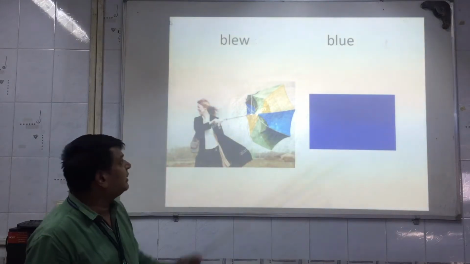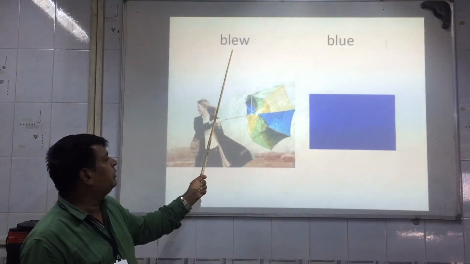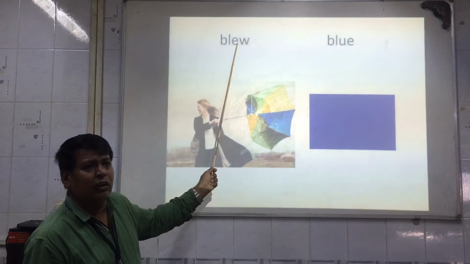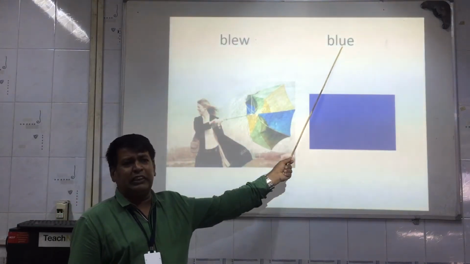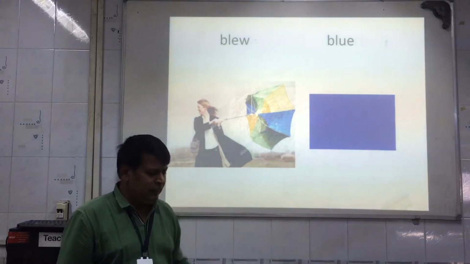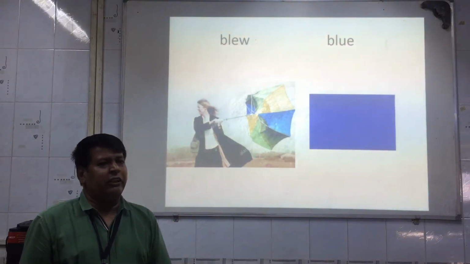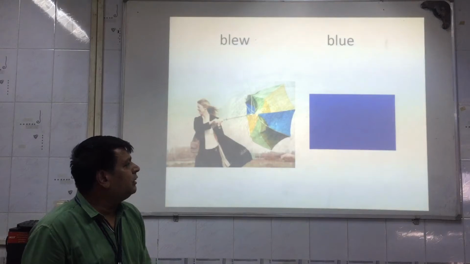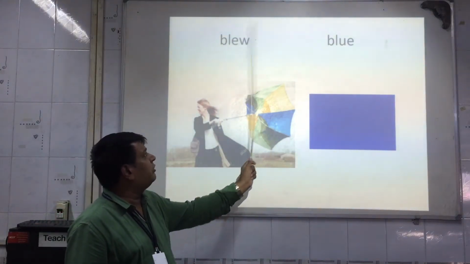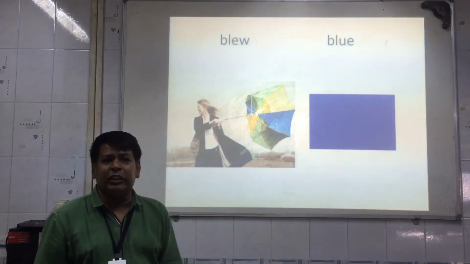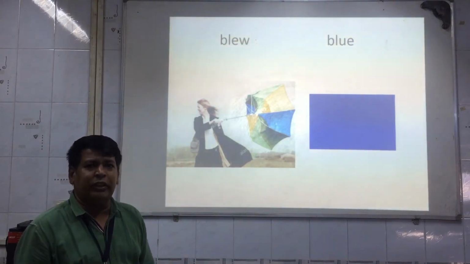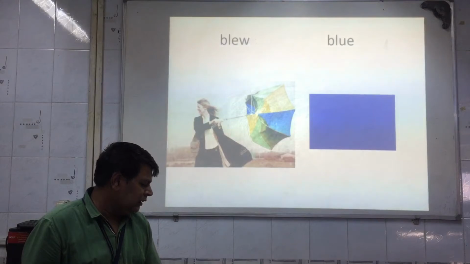Blue. This is the past tense of blow. Blue means past tense of blow, or we can say which pushed something. And this blue specifies the color, blue color. So again I would like to say that here the words sound the same, but the meanings and the spellings are totally different. That is our topic, homophones.